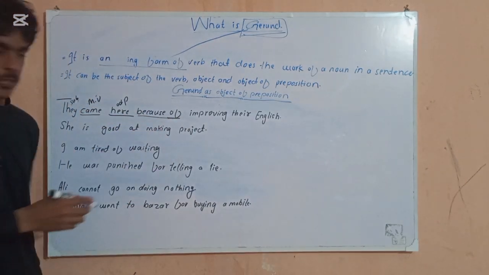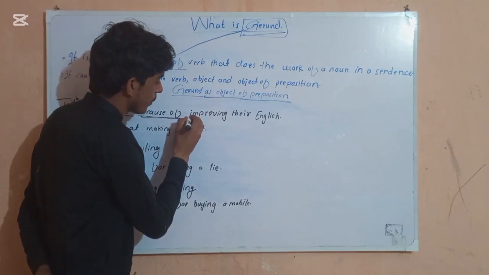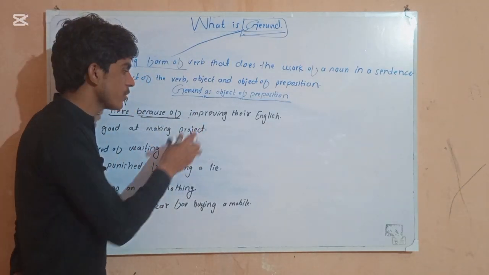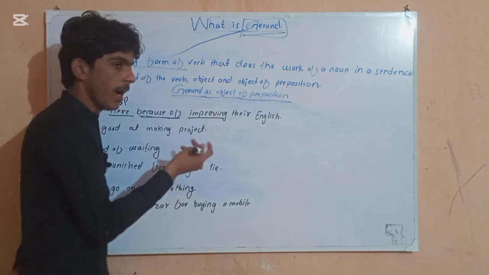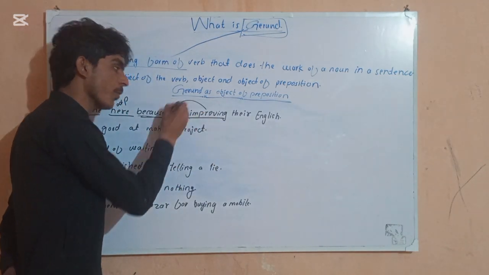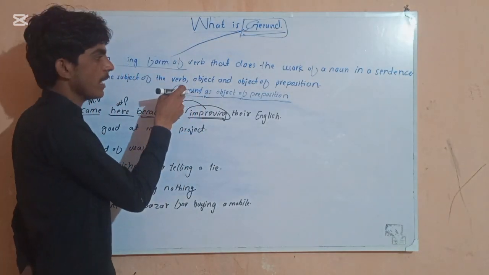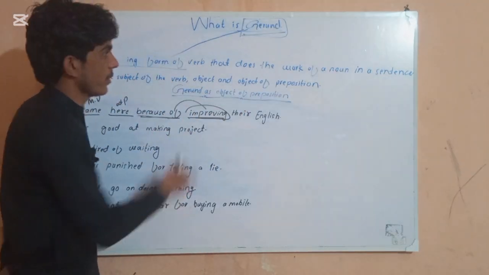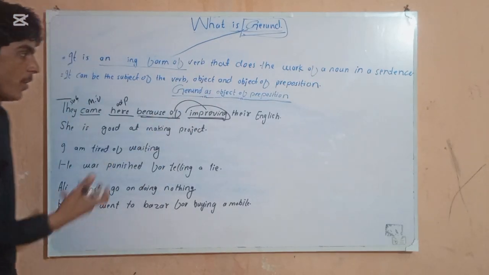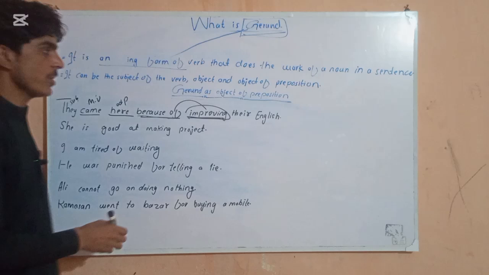After the preposition our object will come. Always keep this in mind: the preposition always comes before your object. This object, an ing form of the verb, is called gerund as object of preposition.